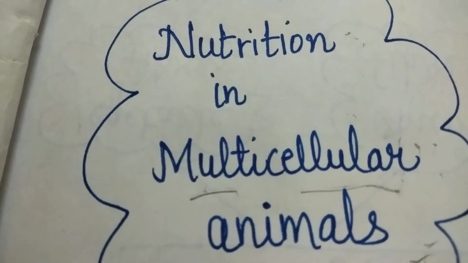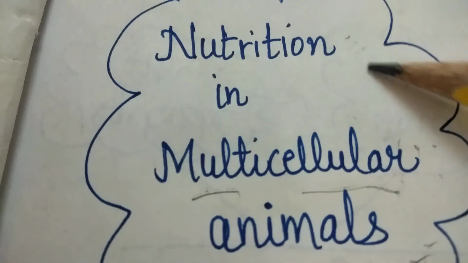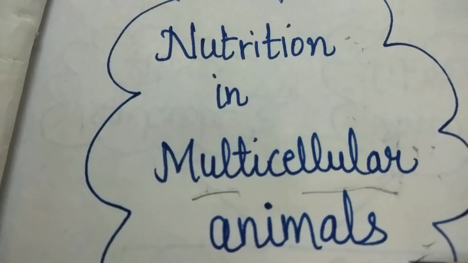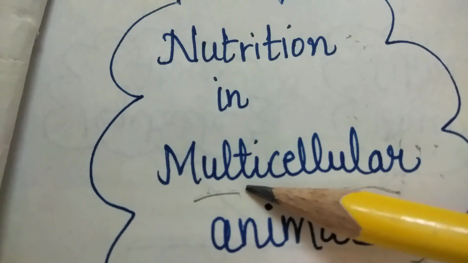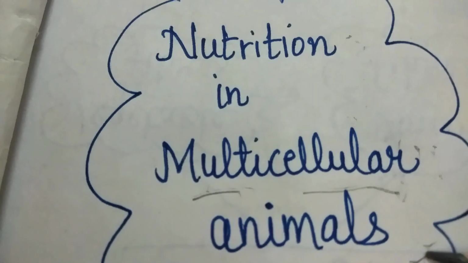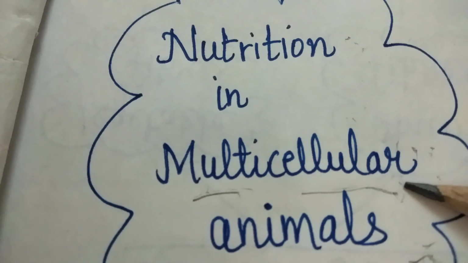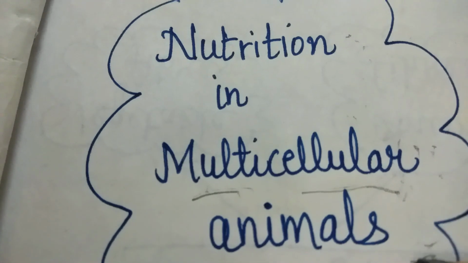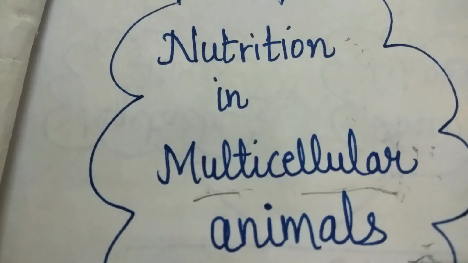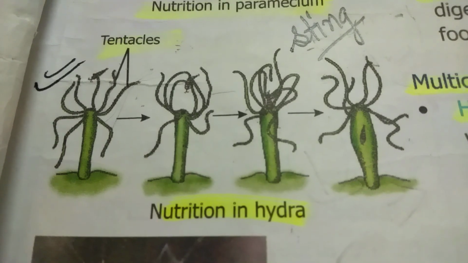So students, in our last lecture we have discussed nutrition in unicellular animals. And today we are going to discuss nutrition in multicellular animals. First of all, multi means many, cellular means cell. So those animals whose body is made up of many cells are known as what? Multicellular animals. And today first of all we will discuss the nutrition in case of hydra.